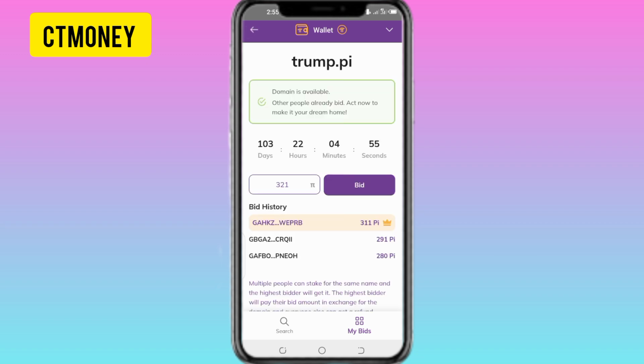So guys, that's how to participate in this Pi Network domain name auction. Make sure you try it out.